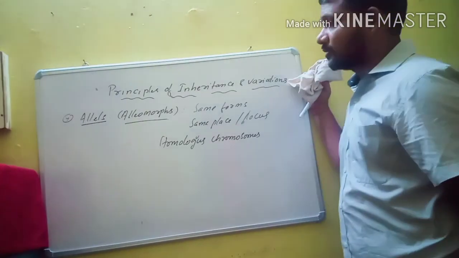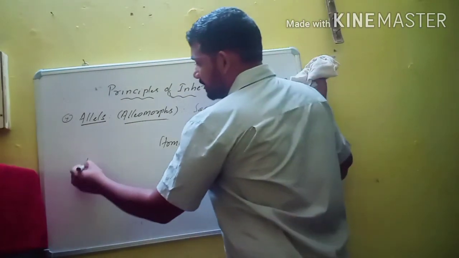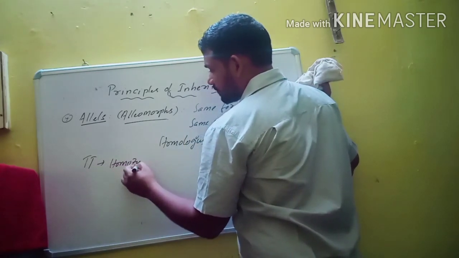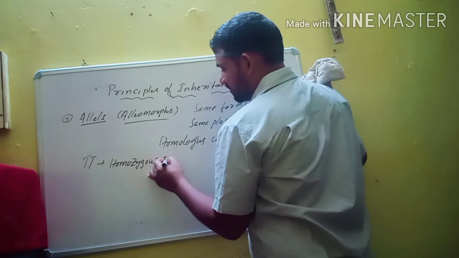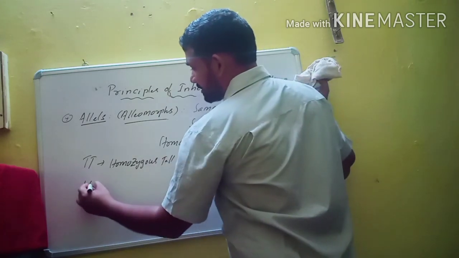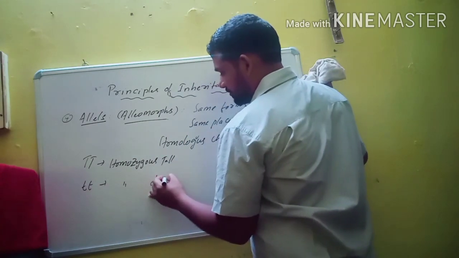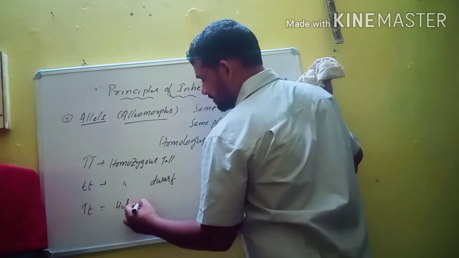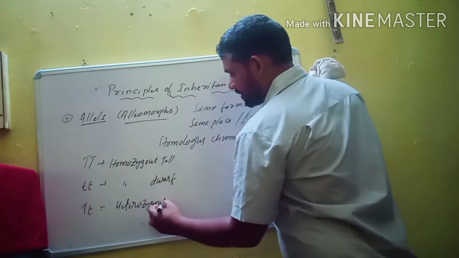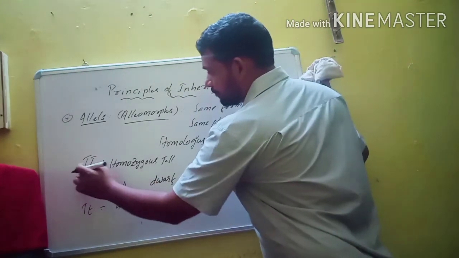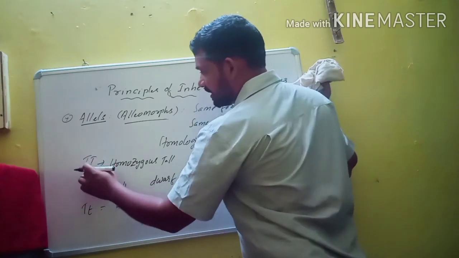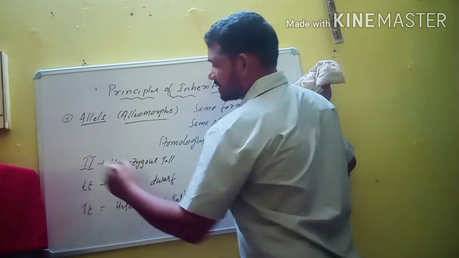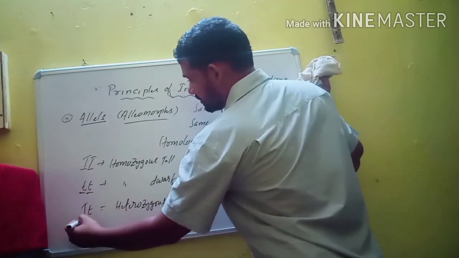For example, capital T and capital T, they are homozygous tall. Or small t and small t, they are homozygous dwarf. Or capital T and small t, they are heterozygous tall. So these are the two forms. So this is a gene. A gene has two alternate forms, and these forms are known as alleles. This is one allele and this is another allele. Here in this case also the same. So these are the alleles.